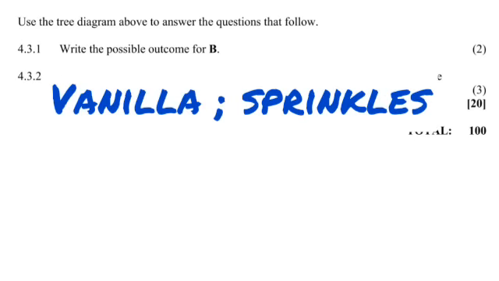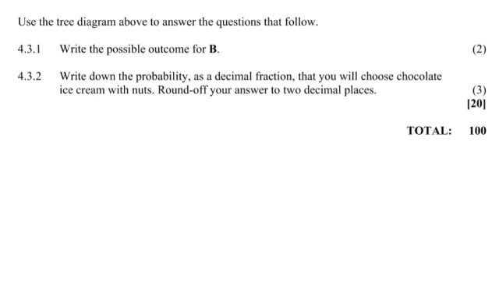So look at our first question, 4.3.1. As we suspected, it says write the possible outcome for B. The possible outcome for B, we knew that it was vanilla and sprinkles. By the way, this is a very popular question when it comes to the tree diagram. There's always going to be one possible outcome that's missing, and it is for you to be able to read the tree diagram and fill in the possible outcome that is missing. It's one of the easy questions that comes, so you can always look forward to that one.